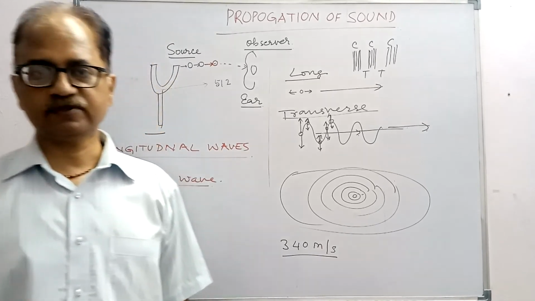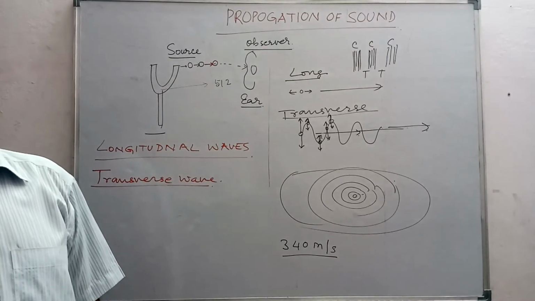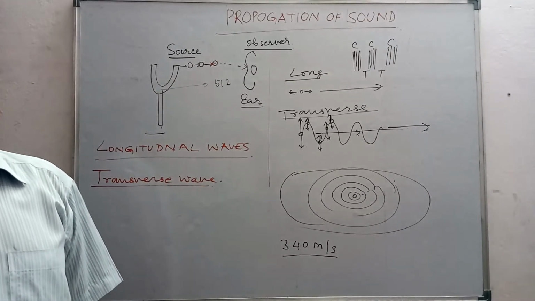An important experiment to show that sound requires a medium for propagation is called the bell jar experiment.